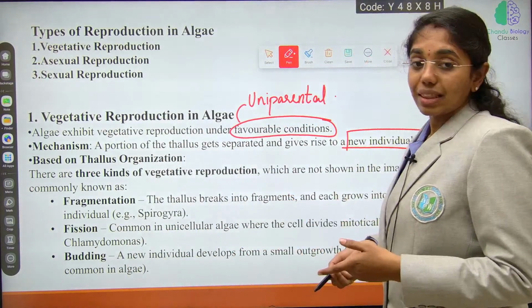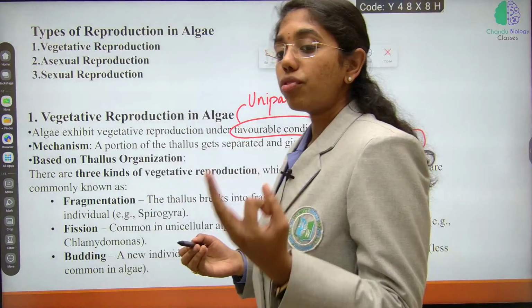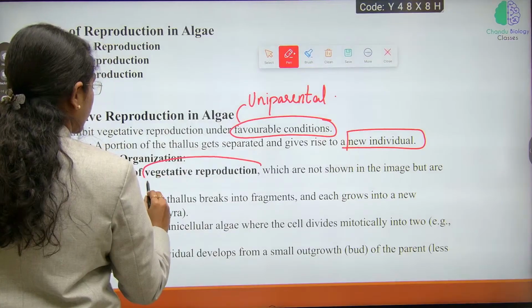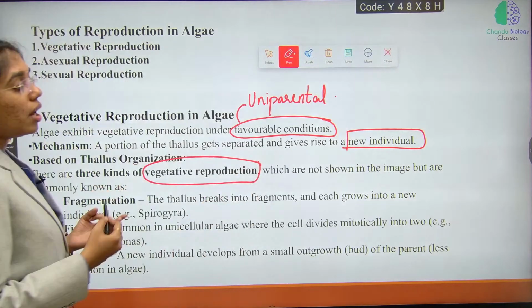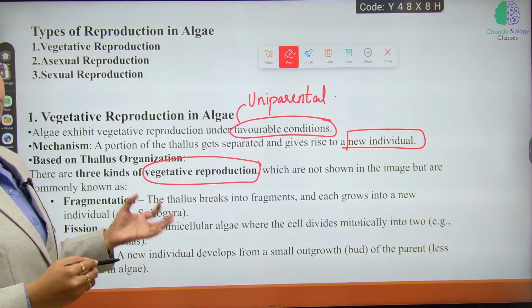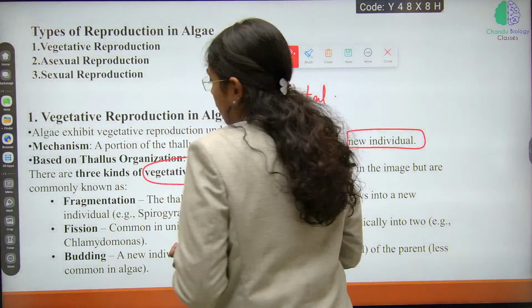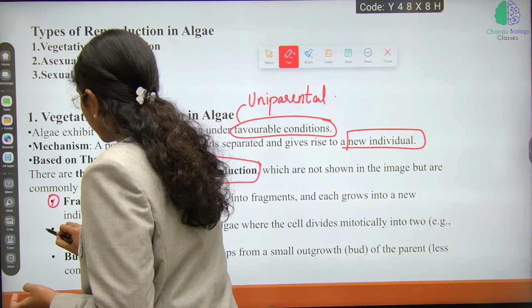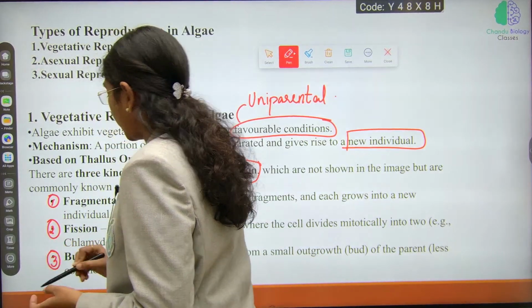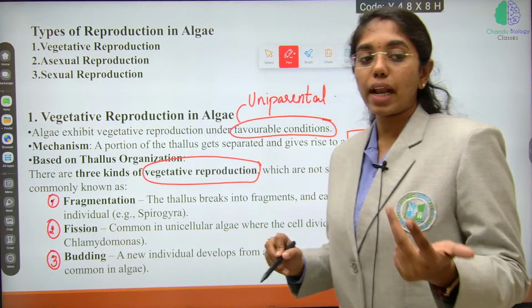Based on thallus organization, we have three kinds of vegetative reproduction. Here you see the three common modes of vegetative reproduction. First is fragmentation, second is fission, and third is budding. Okay, fragmentation, fission and budding.